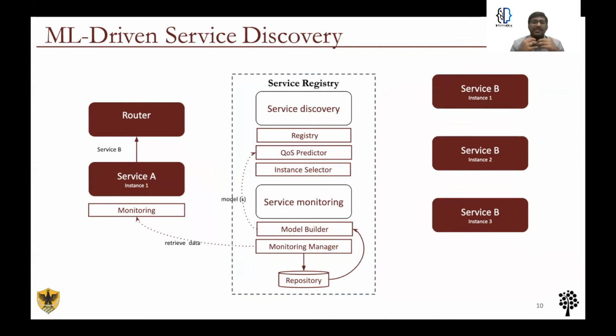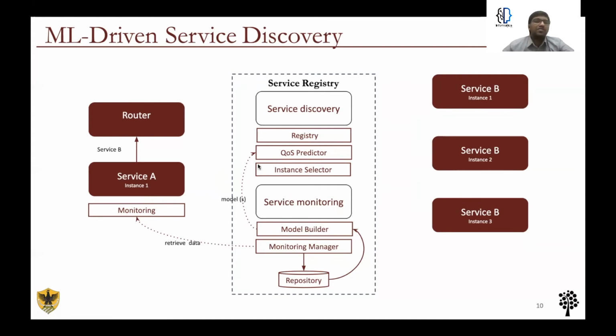The monitoring manager component is responsible for collecting all the monitored data from the instances and for ingesting them to a repository. This data is then used by the model builder component to perform training and build machine learning models for quality of service prediction. The model builder makes use of deep neural networks for building the models. These models are then sent to the quality of service predictor component.